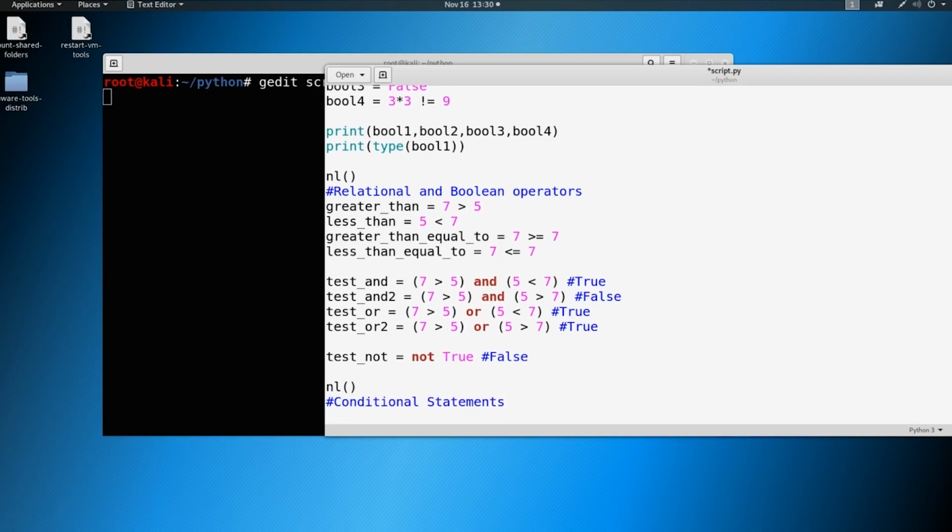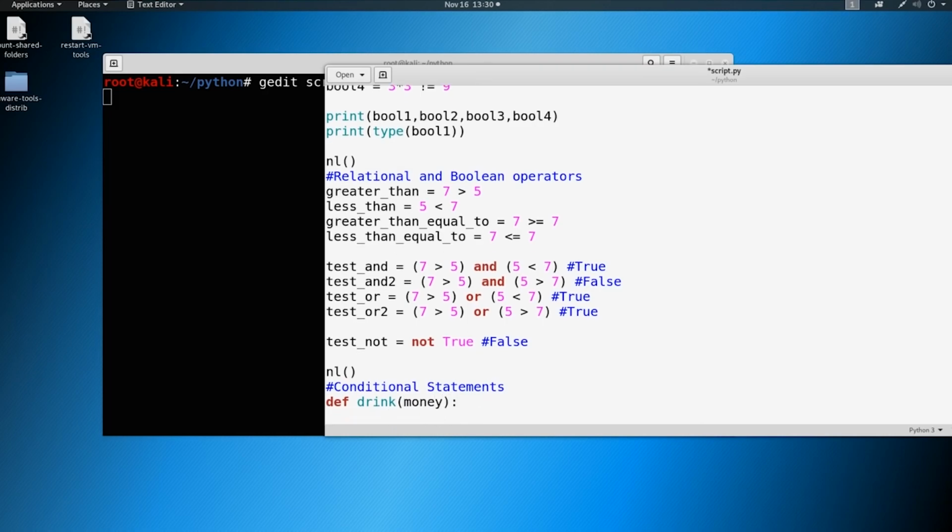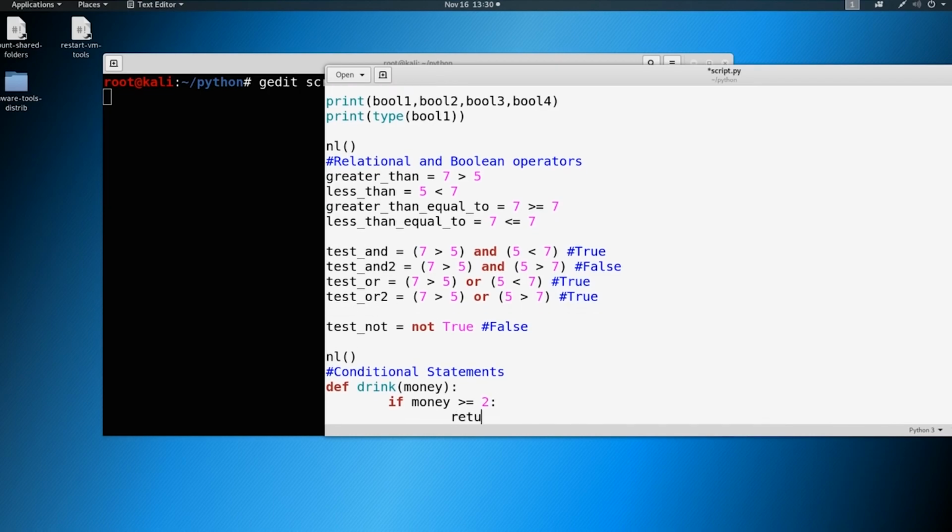And let's start with a conditional statement. A conditional statement is going to start off looking like a function. So we'll say define, and here let's make the same scenario where we talked about the money and buying a drink. So we'll define drink, and we'll just say a parameter here of money. Okay, and then let's indent, and let's say if money is greater than or equal to 2, remember we talked about $2 for this drink, then we're going to return "you've got yourself a drink."